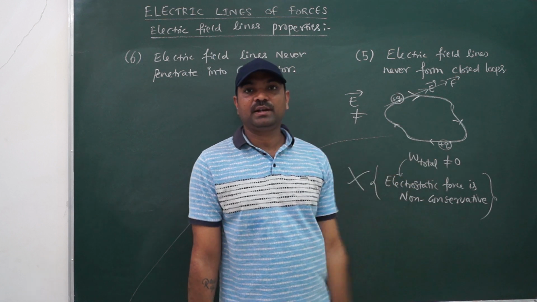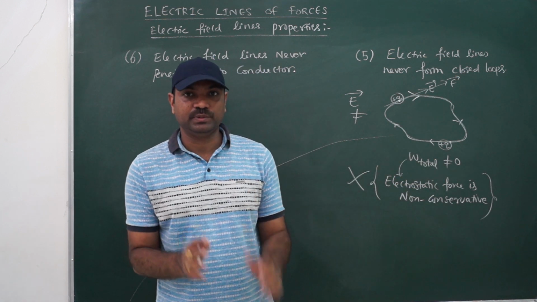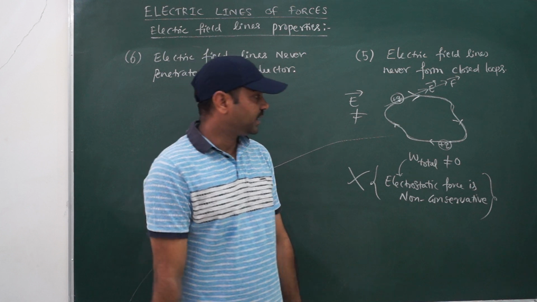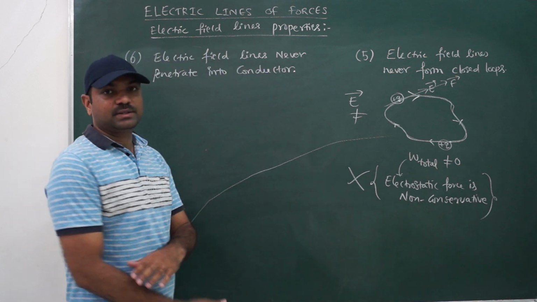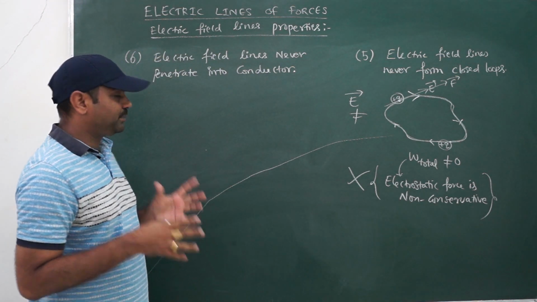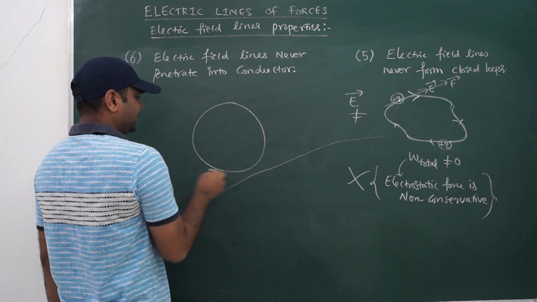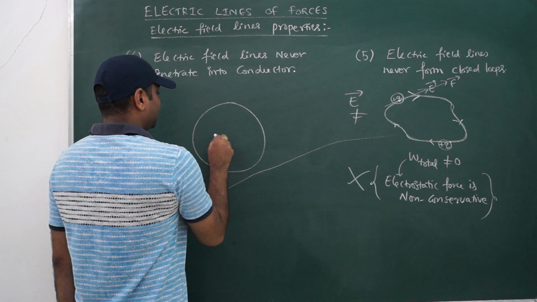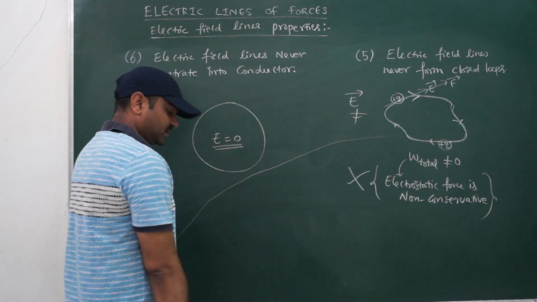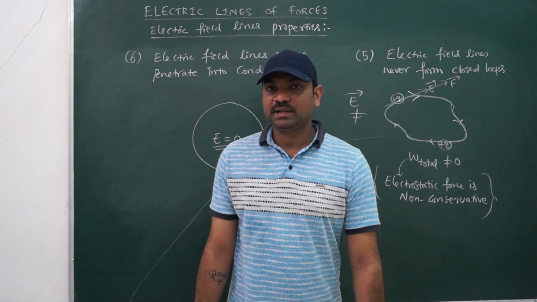That means electric field lines should not form any closed loop. I hope you understood. And the next one is, electric field lines never penetrate into the conductor. Why? Because if I am taking a conductor, this conducting solid sphere, the field inside the conductor is always 0. Field inside the conductor will be 0.